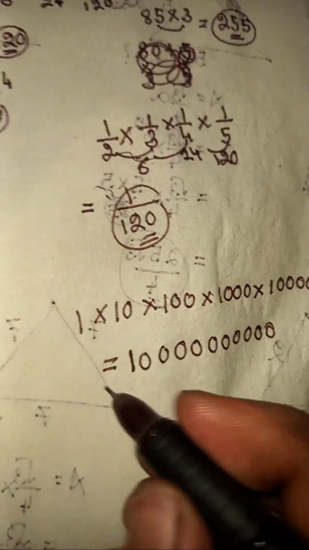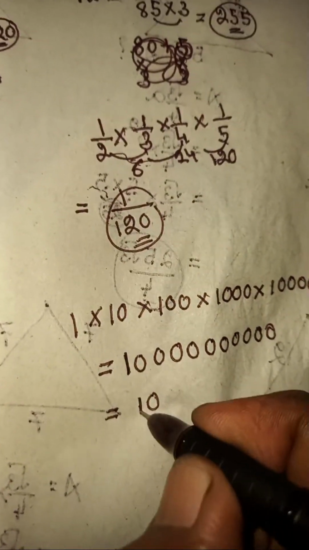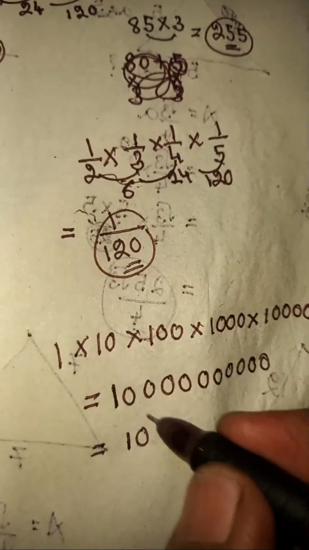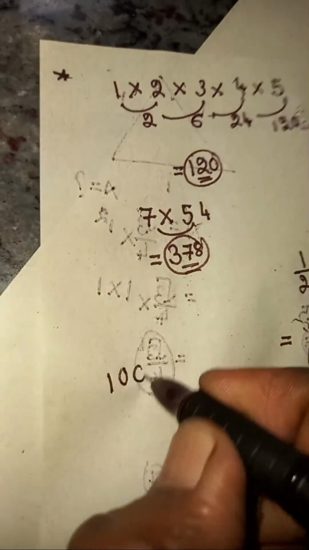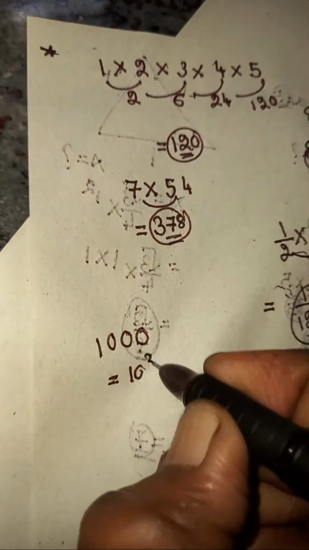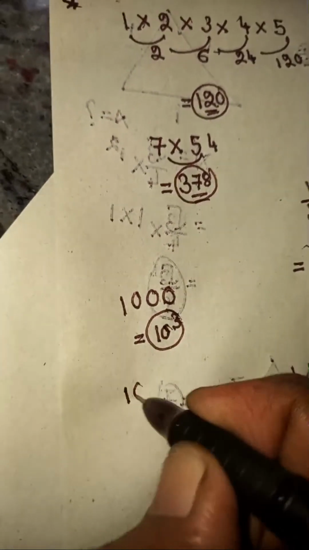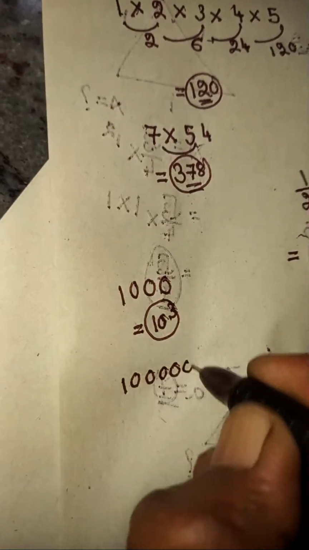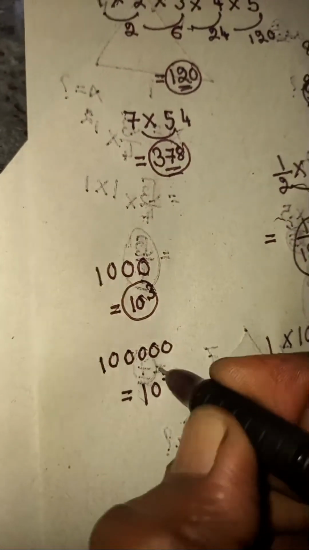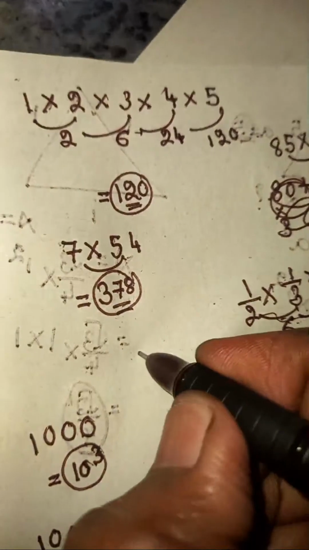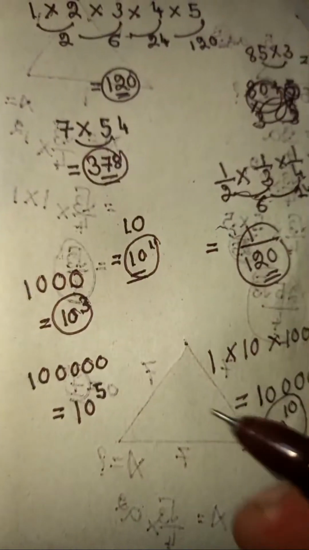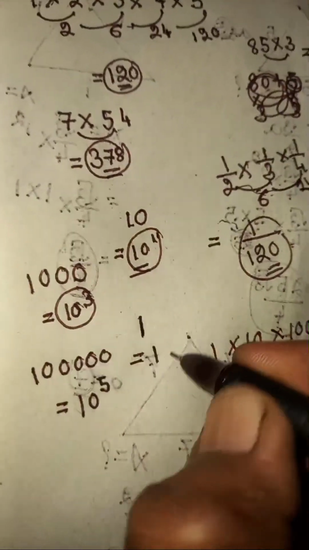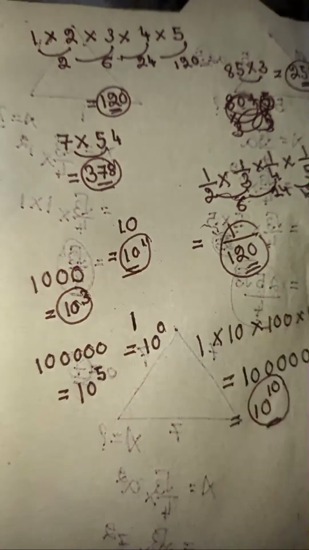This long number you can simplify and write as 10 power of 10, because there are 10 zeros in front of it. And if there are 3 zeros in front of 1, you can write it as 10 cube. And if there are 5 zeros in front of 1, you can write it as 10 power of 5. If there is just one 0, 10, you can write it easily as 10 power of 1. If there is just 1, you can write it as 10 power of 0 because there are no zeros in it.